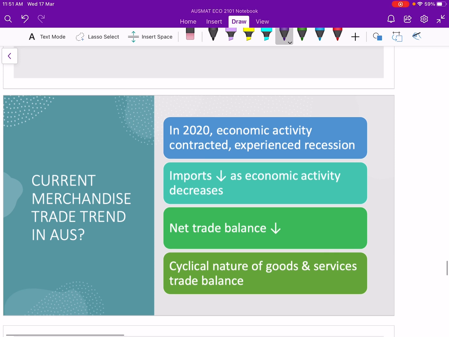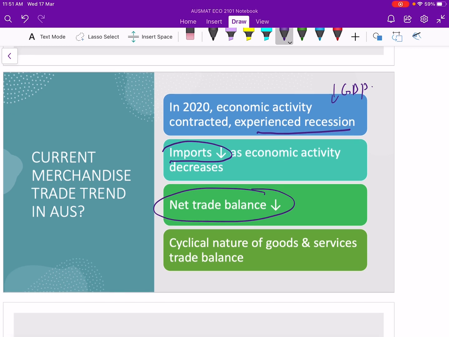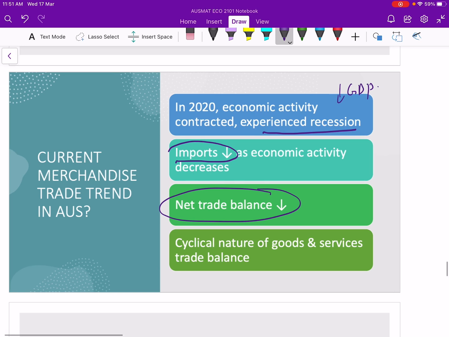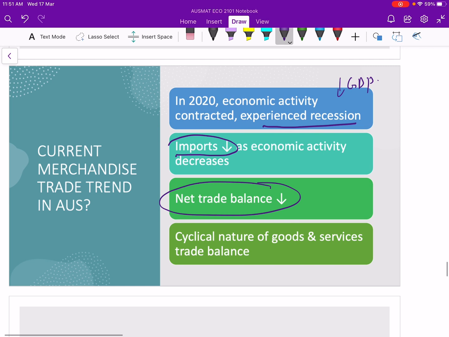How has current merchandise trade in Australia been? In 2020, economic activity contracted and Australia experienced a recession because of COVID-19. Because of the decrease in economic activity and GDP, import demand decreased, therefore the net trade balance decreased, meaning it is more negative now because of the imports decreasing. Now, the cyclical nature of the goods and services balance. Basically, that's one.